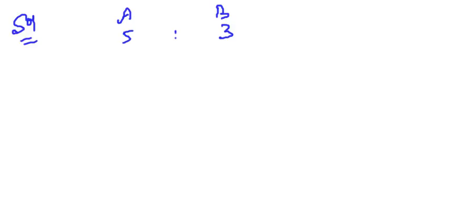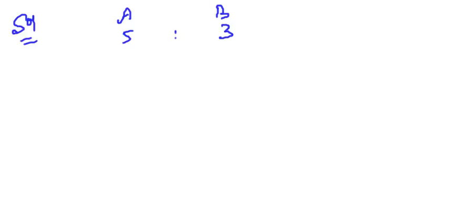That is, they are sharing the profits in the ratio of 5:3 before the admission of the new partner, that is C. Now C is admitted for 3/10 share. What is the total share of C? I will say it, total share of new partner C is 3/10.